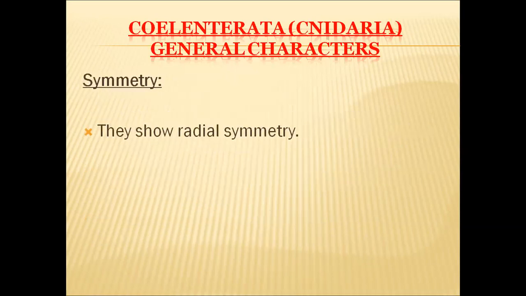In symmetry, all these organisms exhibit radial symmetry. As all of them have cylindrical bodies, we can find radial symmetry in these organisms. In some organisms, biradial symmetry is present, and in some other organisms, pentaradial symmetry is also present. Anyhow, we can conclude that all these organisms exhibit radial symmetry.